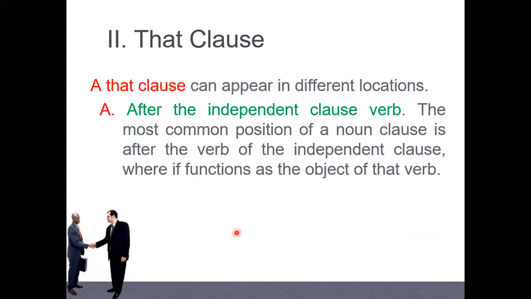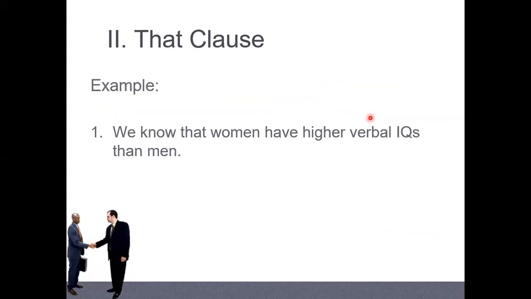And usually, how do we know that it is a noun clause? Usually, as I told you already, it stands after the verb, right? So when it stands after the verb, which one is the subject and which one is the verb? Which one is the noun clause here? From that to the end. We know that we mean have higher verbal action than mean. So the noun clause starts from that to the end.